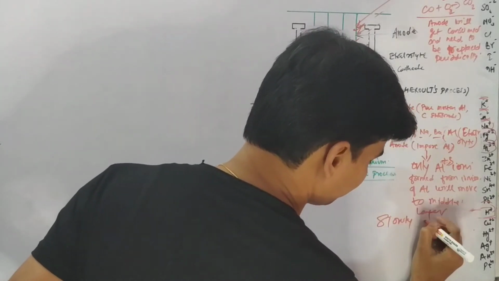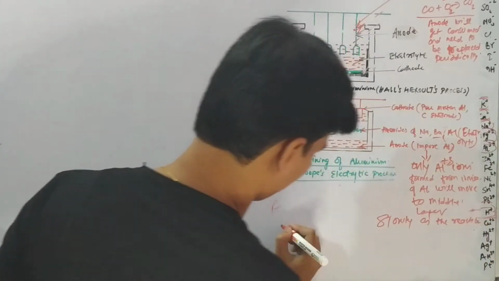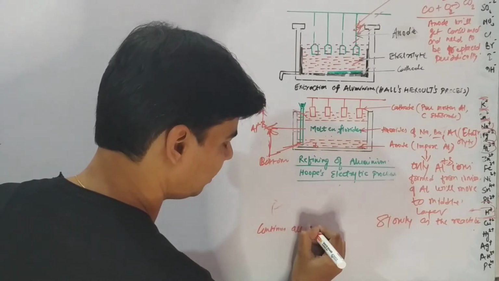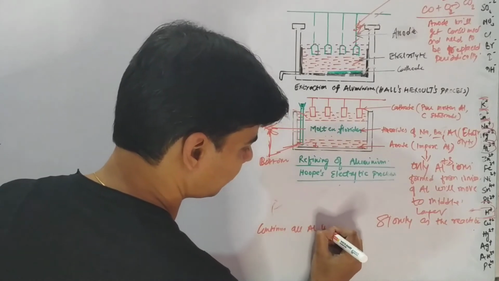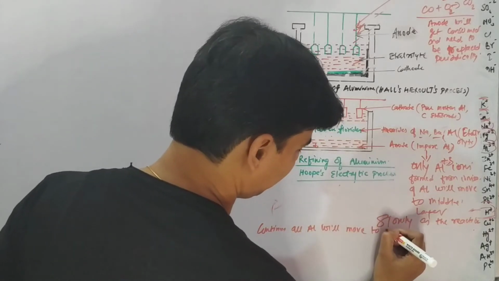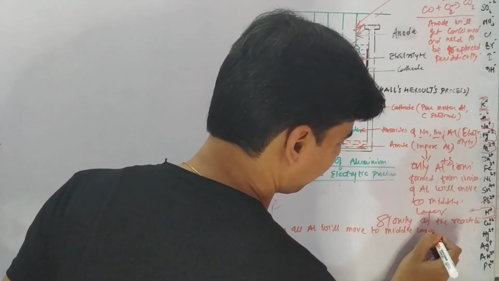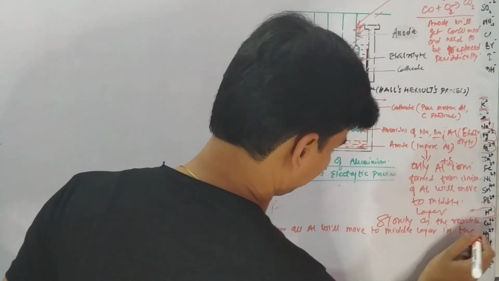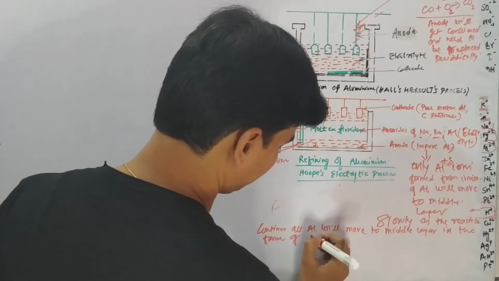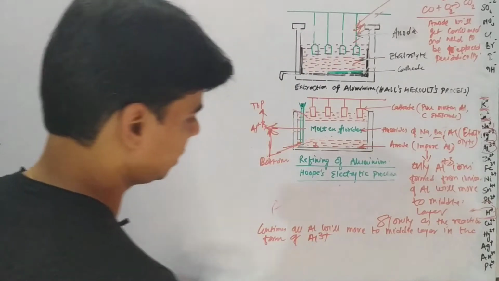Slowly as the reaction continues, all aluminium will move to the middle layer in the form of aluminium ions, right?